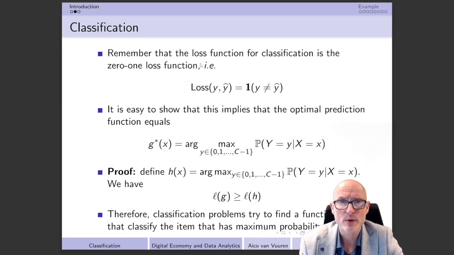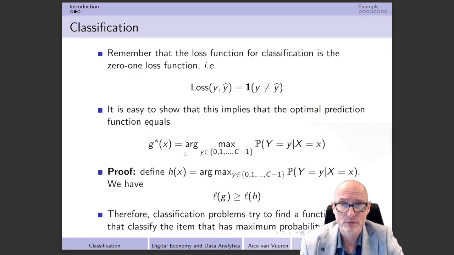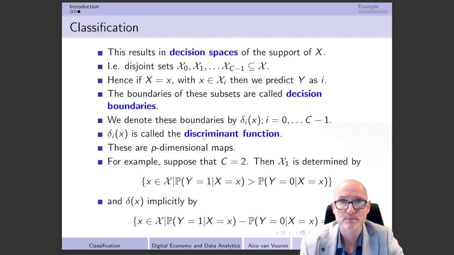That makes sense based already on the definition that we have over here. Suppose that we are in x0, which means that the probability of y equal to 0, conditional on x equal to x, is strictly higher than the outcomes of all the other situations. Well, then of course it cannot be at the same time that the probability that y is equal to 1 is also strictly higher than all the other potential cases. So you should take into account that these are disjoint sets, simply by the definition of this g star x that we have over here.